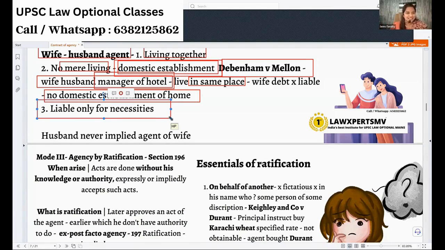Those are all not necessities. So I borrow money to feed myself, for my clothing, for a roof, for my education, for my child's education. All those things are considered to be necessities, and my principal husband will be liable to pay that. So all these points are quite important.